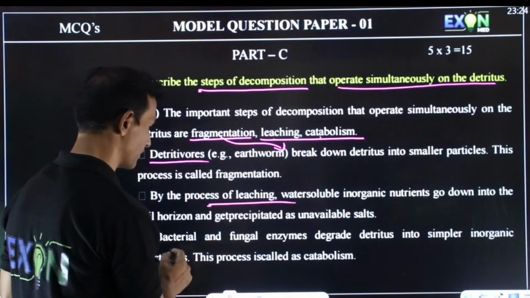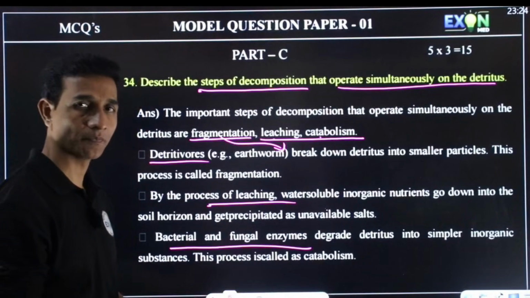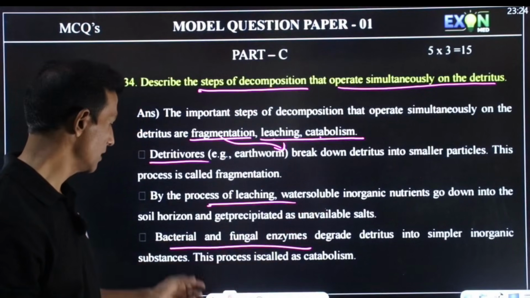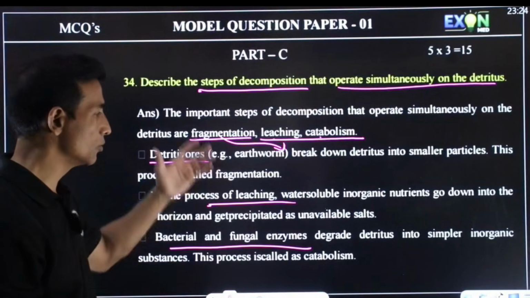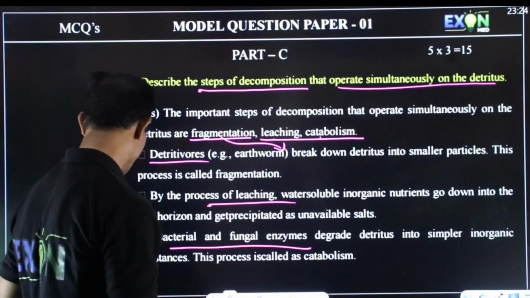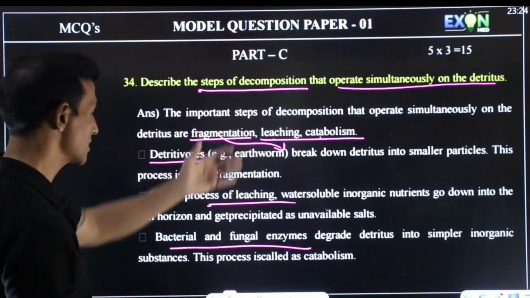The next, catabolism. Bacteria, fungi, enzymes. They will produce enzymes and they degrade the detritus into simple inorganic substances. So all of these operate at a time. So they have asked, describe the steps which operate simultaneously on the detritus.